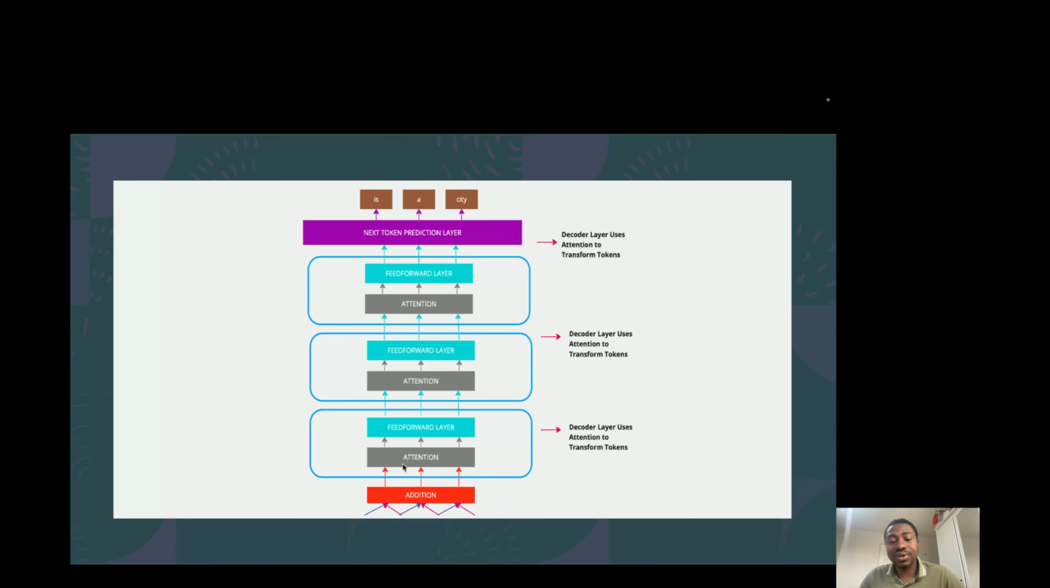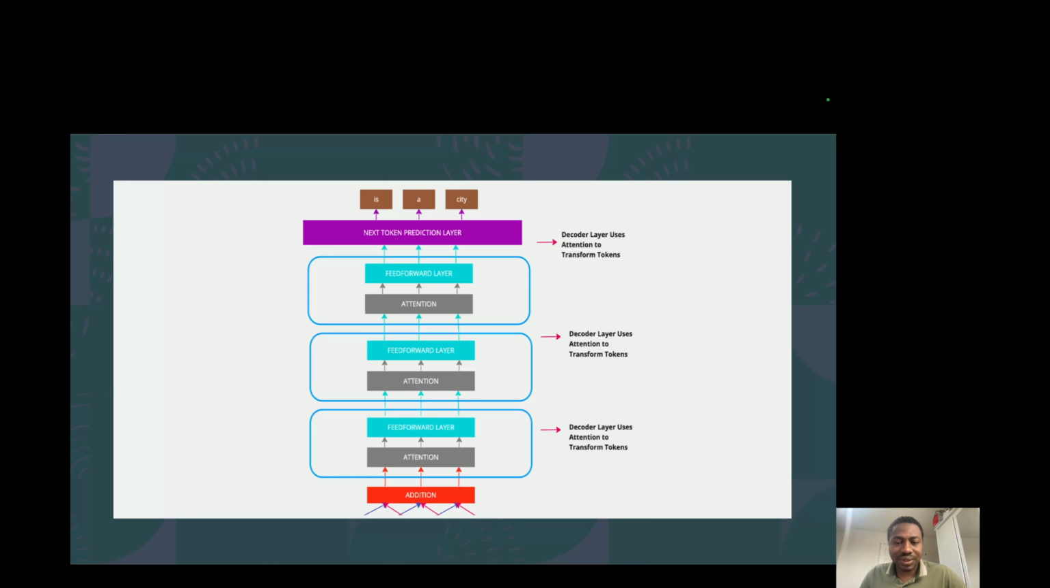The output of one decoder layer feeds into the next decoder layer, which feeds into the next decoder layer, which feeds into the layer that then predicts what the next token should be. Each of the decoder layers is composed of an attention layer, where all the tokens mix together to learn their relationships, and then a feed-forward layer, where the tokens flow through individually to learn a deeper projection of each of them, without the influence of the others.